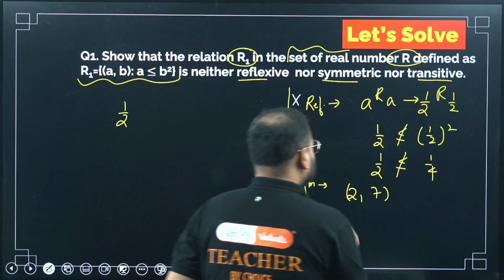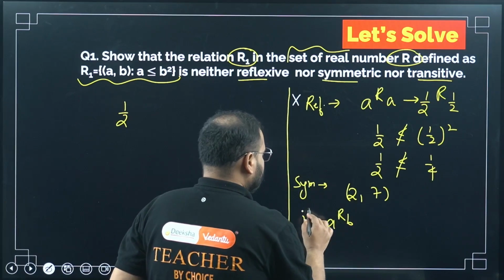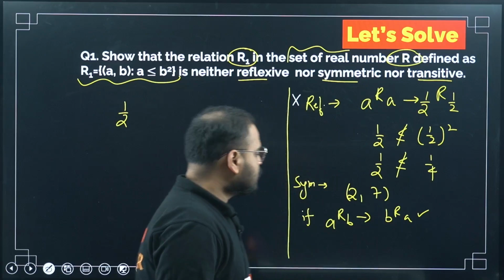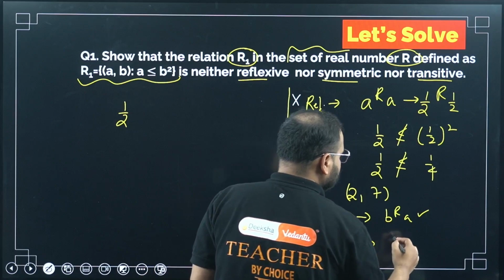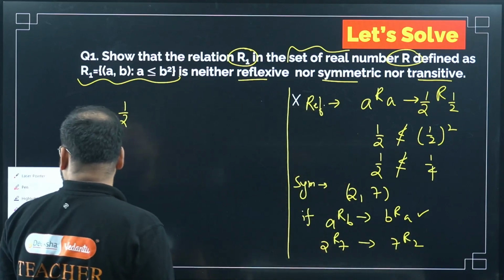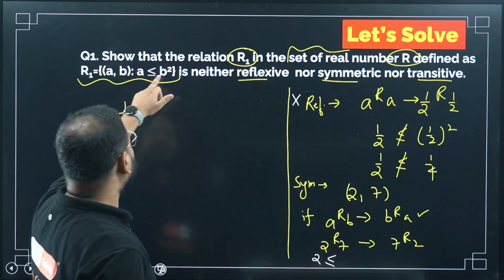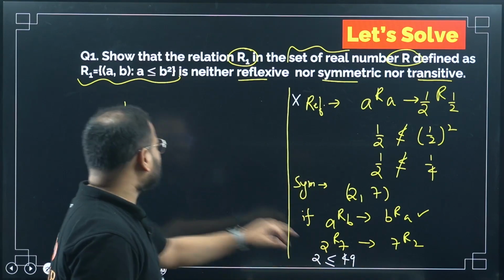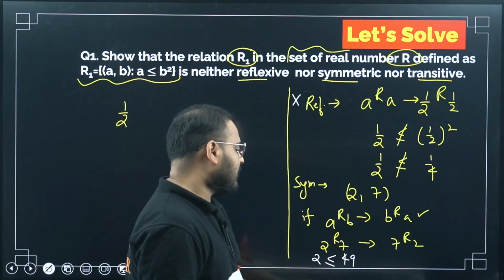The definition of symmetric relation: if A R B is true, this is my if condition, then B R A has to be true. Correct? So apply this here, 2 R 7. Then 7 R 2 has to be true. 2 R 7 means what? Please tell me. 2 is less than equal to 7 square, right? So 49. It's true, right? 2 is A and 7 is B. So 2 is less than 49. So this is correct.